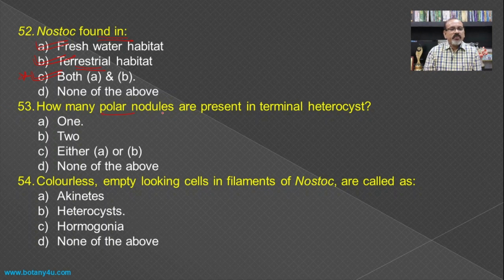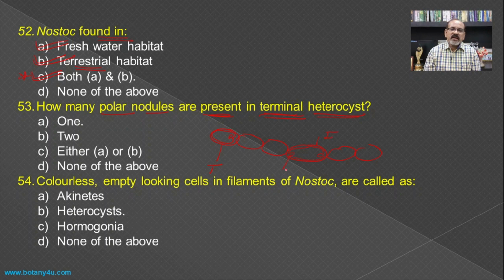Then how many polar nodules are present in a terminal heterocyst? Now if you see, the heterocyst may be present in an intercalary condition or at a terminal condition. For example, if this heterocyst is present at the end, it is known as the terminal heterocyst, and if this heterocyst is present in between the vegetative cells, it is known as the intercalary heterocyst.